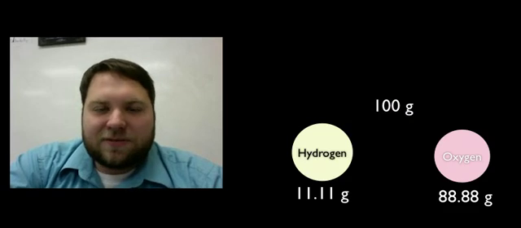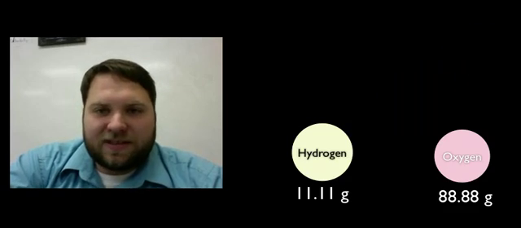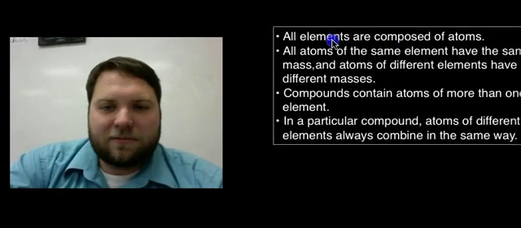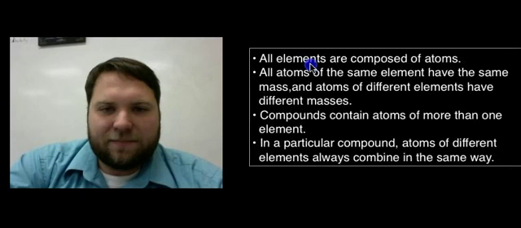And again, this was called the law of definite proportions, the fact that the ratio of the masses was always the same. And from this, Dalton developed his atomic theory. And atomic theory is just a way of saying it's his theory about atoms. So here was his atomic theory.